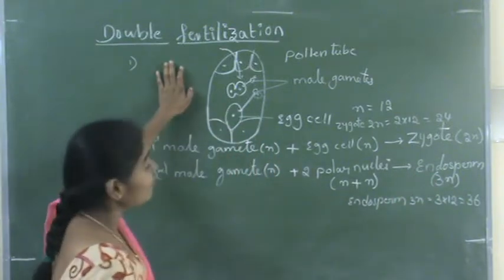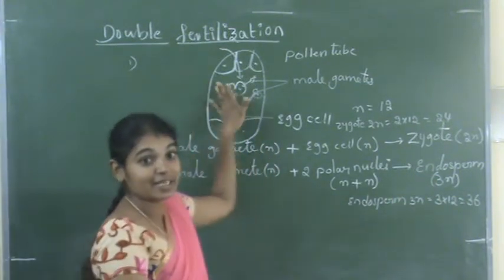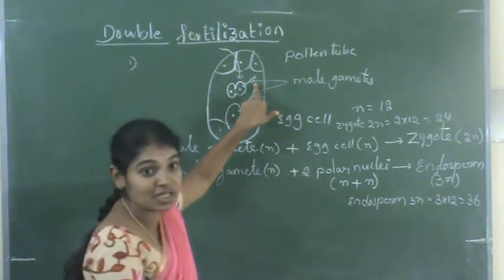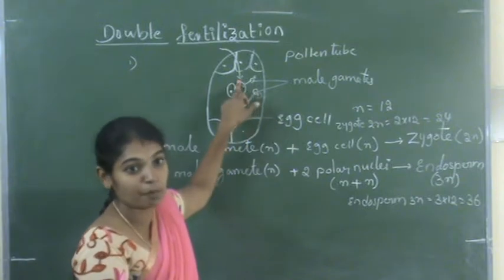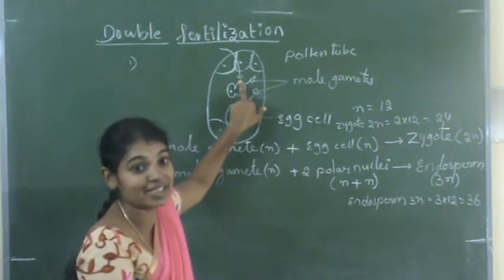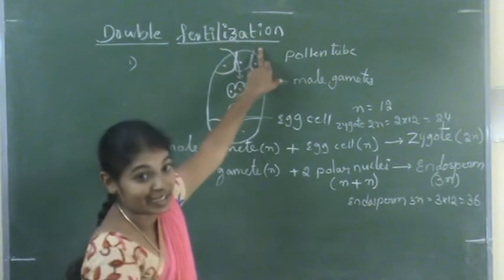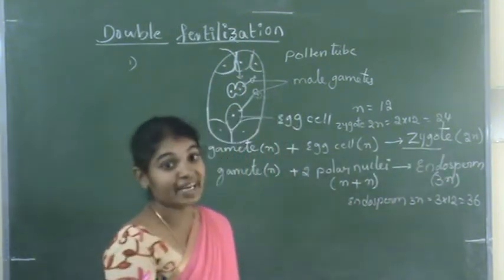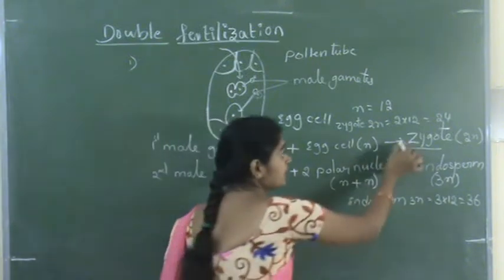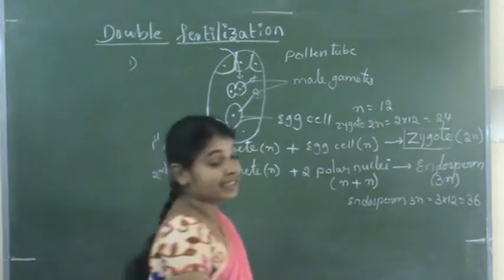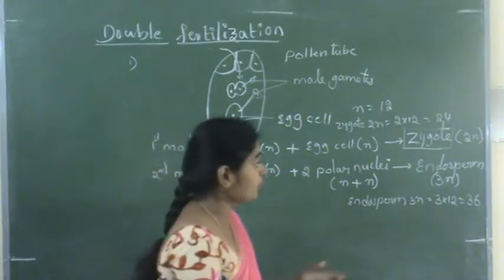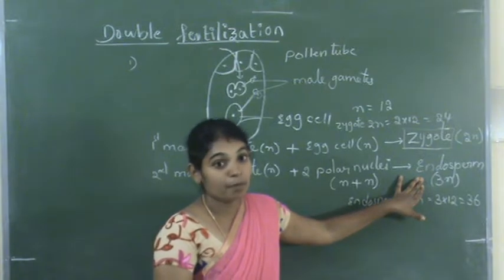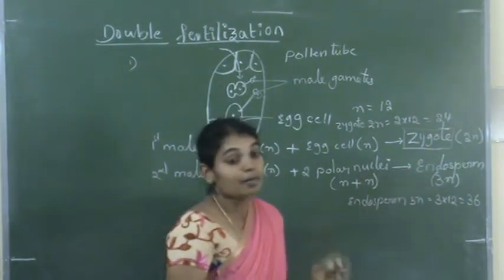So this is double fertilization. In the angiosperms, fertilization takes place twice. Of the two male gametes, one fuses with the egg cell and the other fuses with the polar nuclei. This type of fertilization is called double fertilization. And here the zygote develops into an embryo. This is the true fertilization, where the zygote develops into an embryo. And the endosperm, in most fruits, is an edible part, which we can eat.